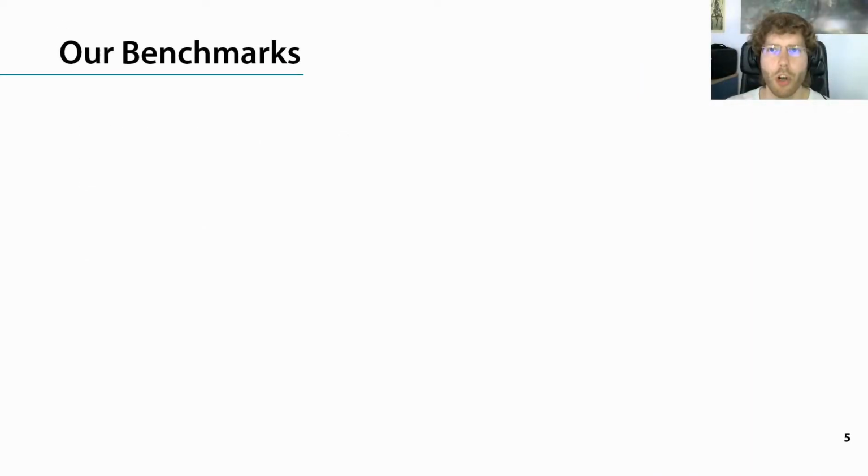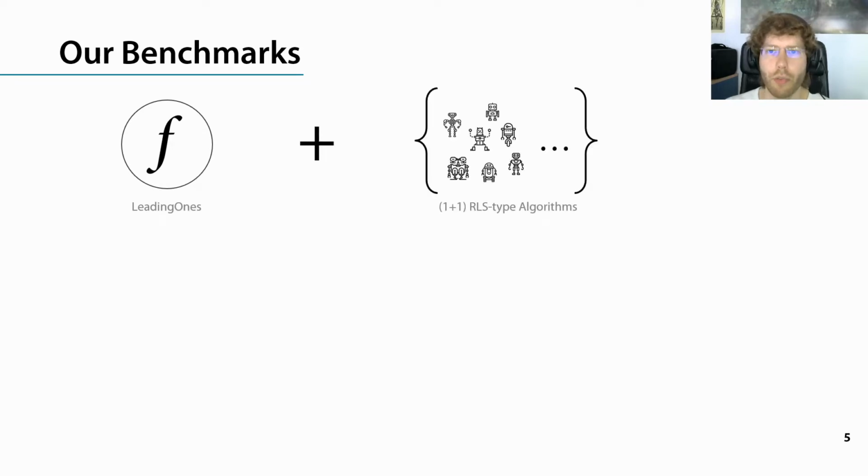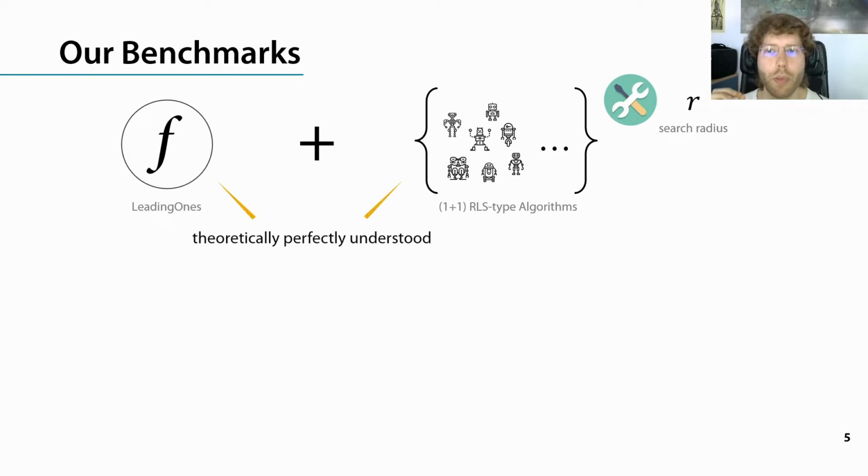Our benchmarks are a combination of an objective function from theory, namely LeadingOnes, and of variants of randomized local search. Each of these algorithms has a configurable parameter R, the search radius, which tells us in what vicinity the algorithm tries to look for better solutions. And the nice thing about these two aspects is that in combination they're theoretically perfectly understood. So that means that we have exact guarantees for the entire runtime distribution of these algorithms on this specific function. This also entails that we know the exact expected runtime of these algorithms or their exact variance.